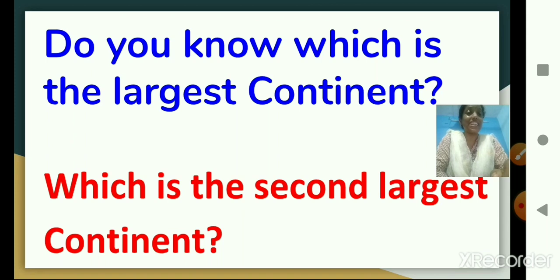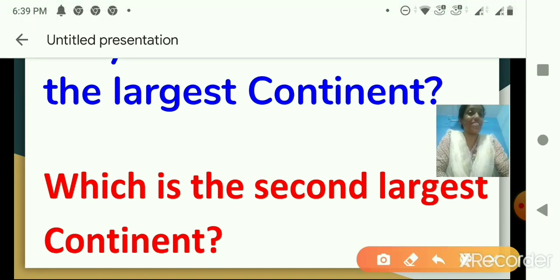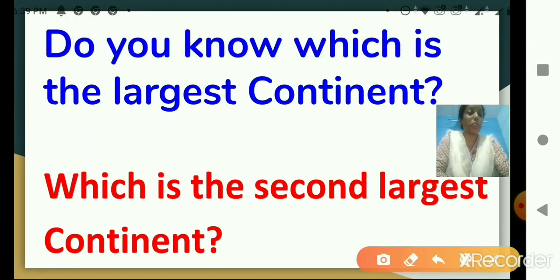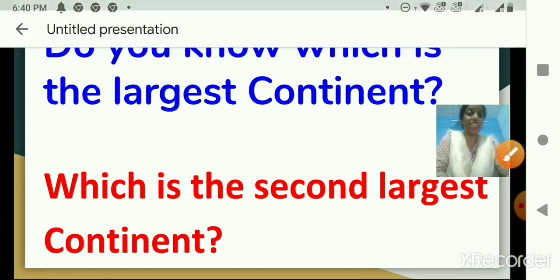Which is the second largest continent? Children, I know that you remember the answer. In the last session, I did not tell you the second largest continent. But a few months ago, when I was teaching a lesson, that time I told you which is the second largest continent. Come on, you have to recall and tell me. Do you remember, children?